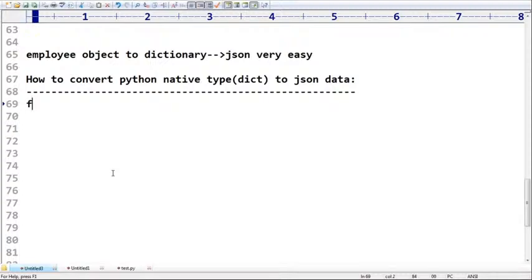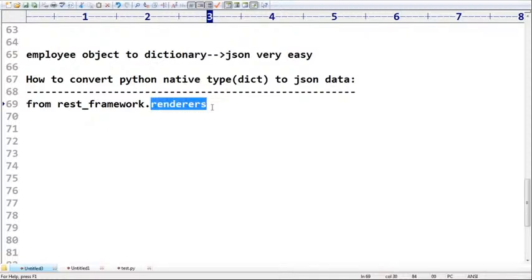Remember this one. From rest_framework. Observe, don't get confused, because we are introducing this terminology for the first time. That's why you may feel it is difficult, but from next time onwards it will become very easy. Just be aware: rest_framework dot renderers. What is the module name? Renderers.